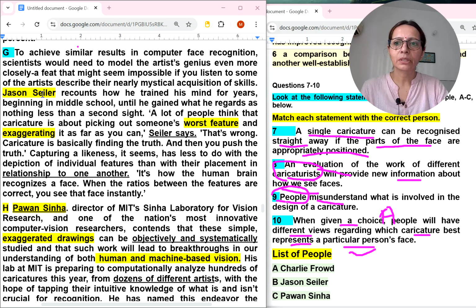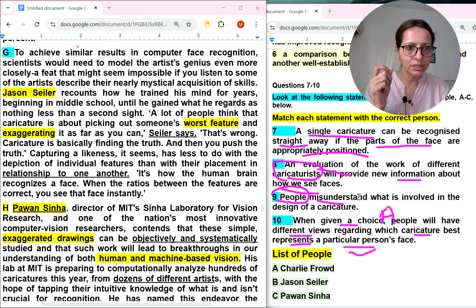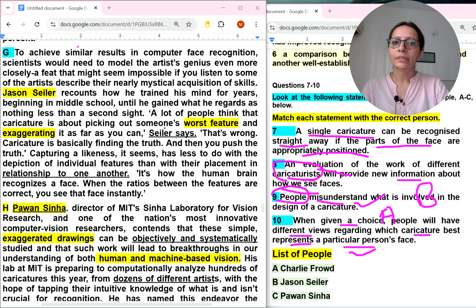Jason recounts how he trained his mind for years, beginning in the middle, that we have already read, until he gained what he regards as nothing less than a second sight. A lot of people think that caricature is about picking out someone's worst feature and exaggerating it as far as you can. So a lot of people think caricature is about this, but that's wrong. It means some misconception. People misunderstood what is involved in the design of a caricature. So this we can select with B number.